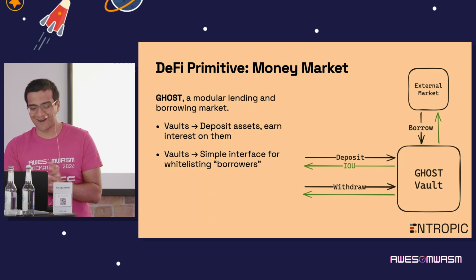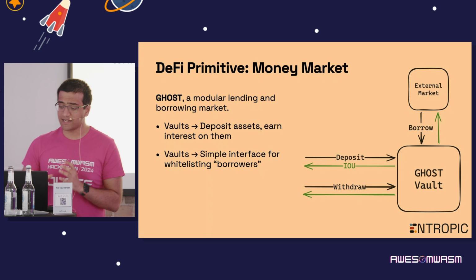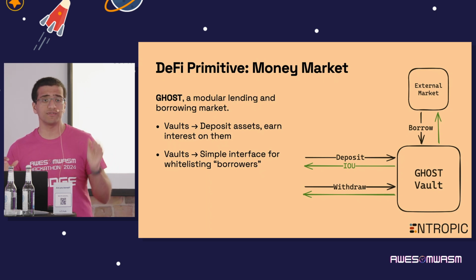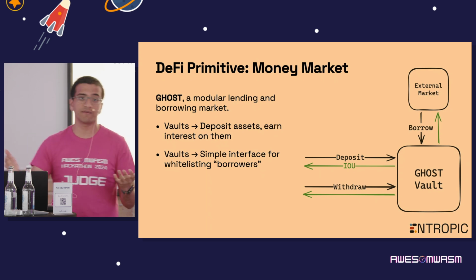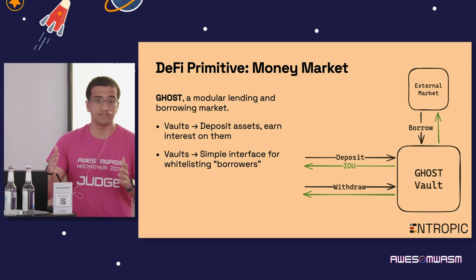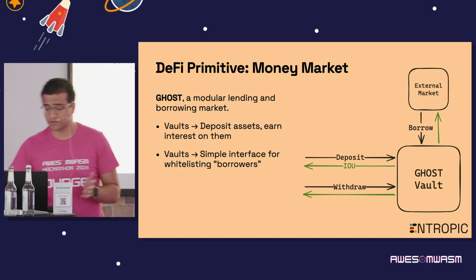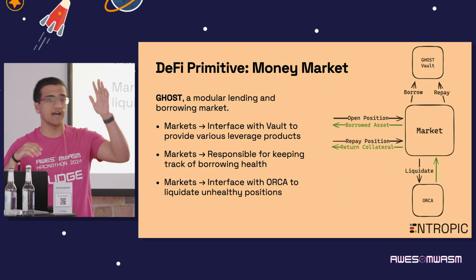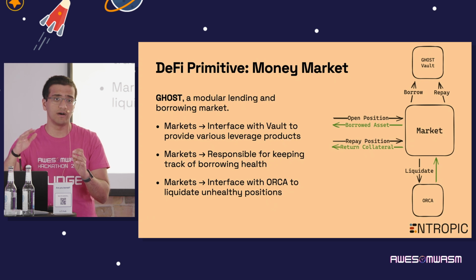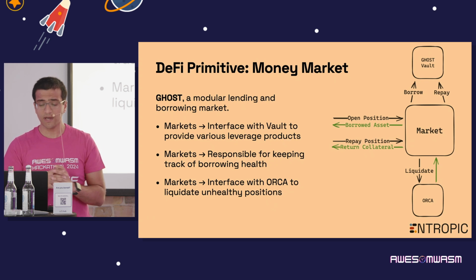And the idea with Ghost is that we're separating out the vaults explicitly from markets because we can have several different types of markets that use Ghost in several different ways. So as we'll see here, the basic market is something that just borrows assets from Ghost and repays assets to the Ghost vaults.